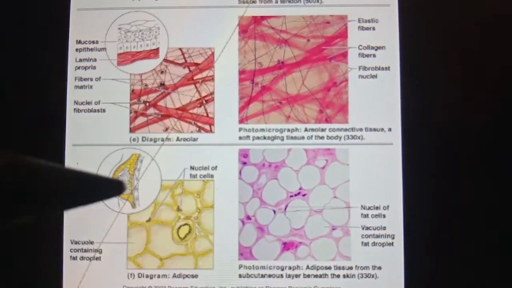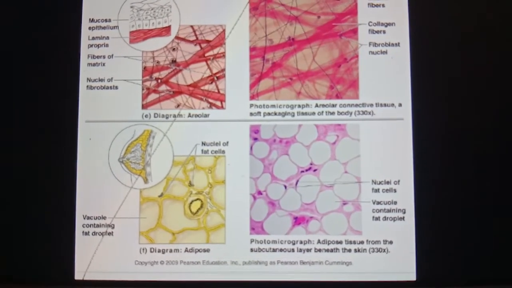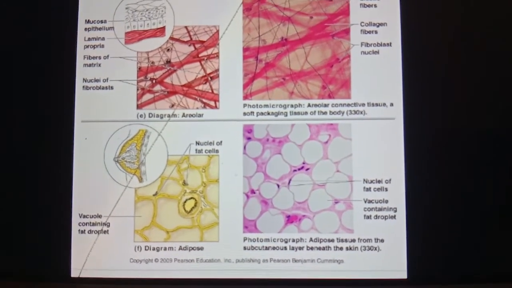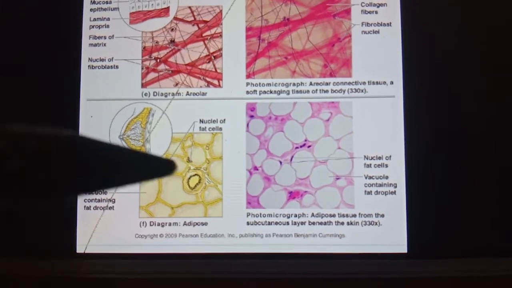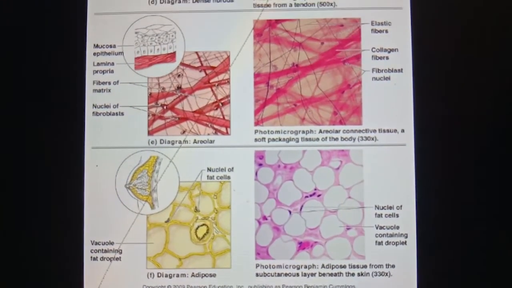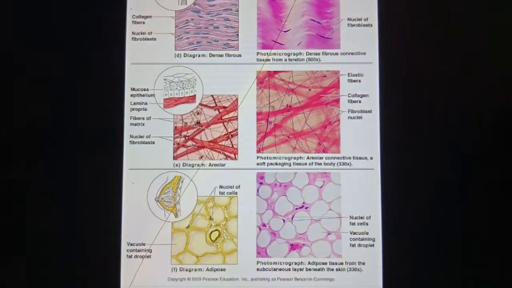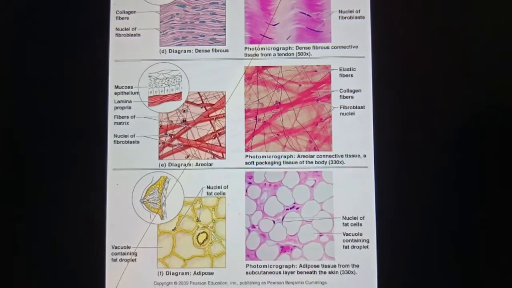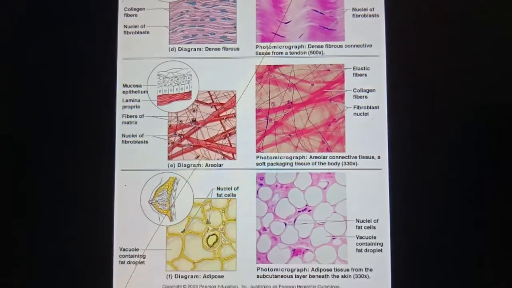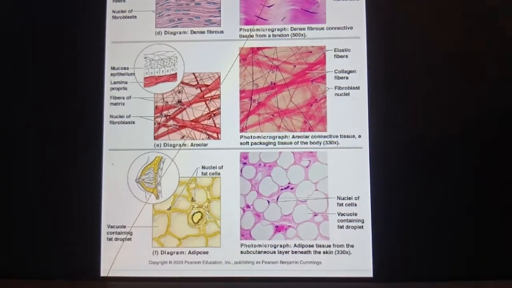It is found beneath the skin and in between the internal organs. It surrounds the heart and kidney. These fat cells act as a shock absorber for the kidney and the eyeball. So that is called adipose tissue.